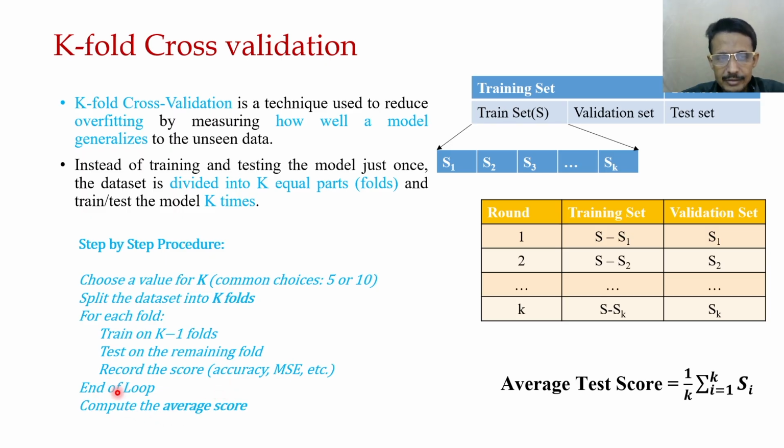Do this in a loop for all k folds, and compute the average score: sum the validation scores S over the k folds and divide by k. This gives you the average validation score.